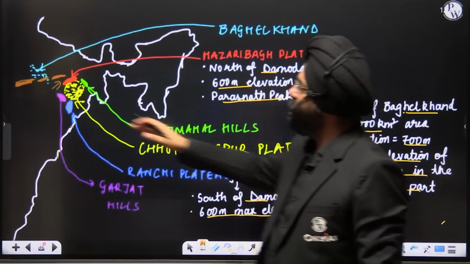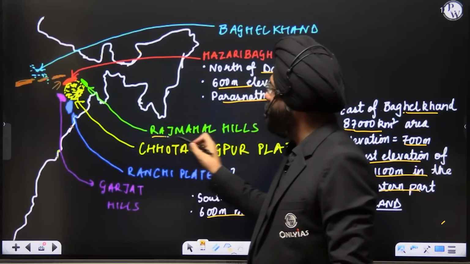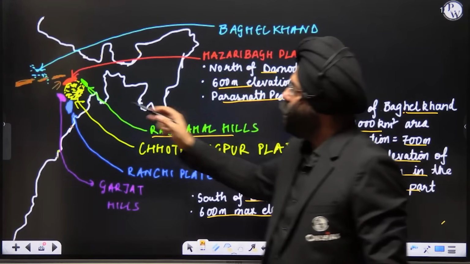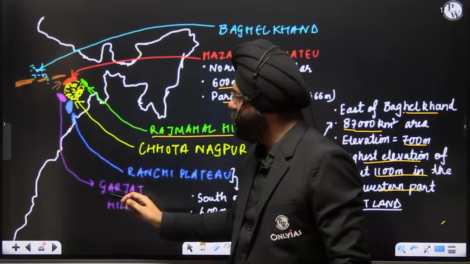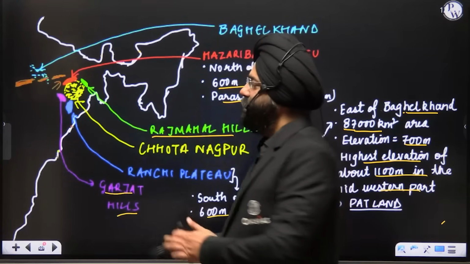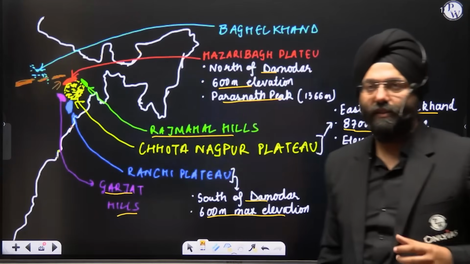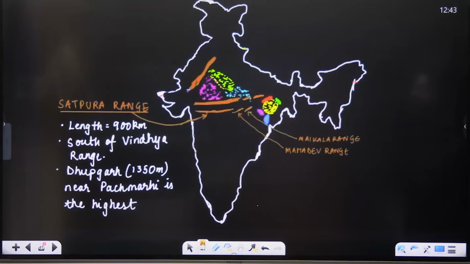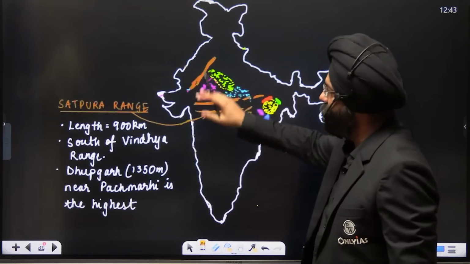If you see on the northeastern side, you have a very important hill, that is the Raj Mahal Hills. Towards the southwestern part, you have this important hill that is known as Garjat Hills. So this is the Chota Nagpur Plateau and the surrounding hills, plateaus and the ranges. Clear? Let's move ahead.